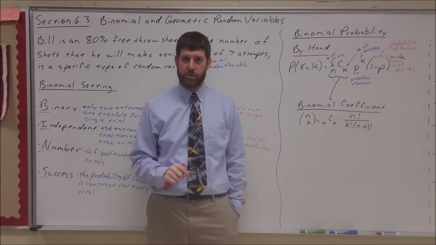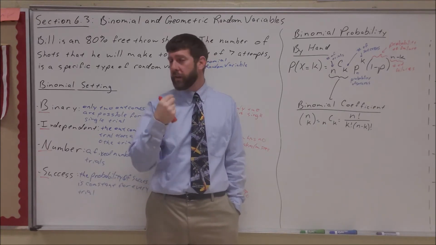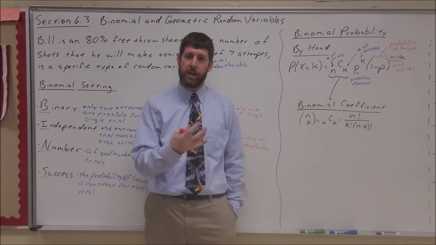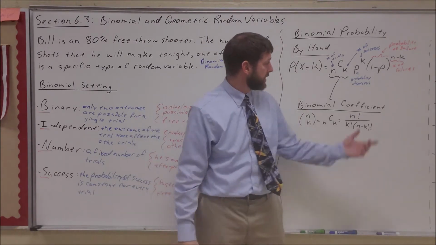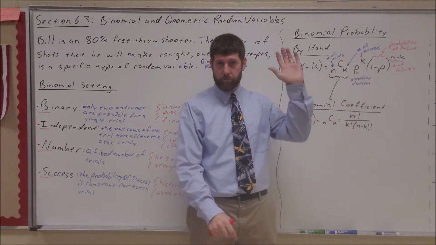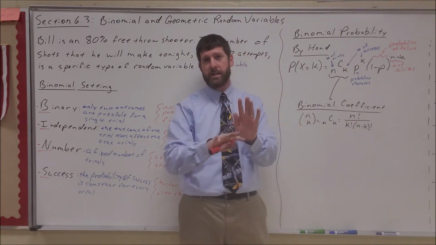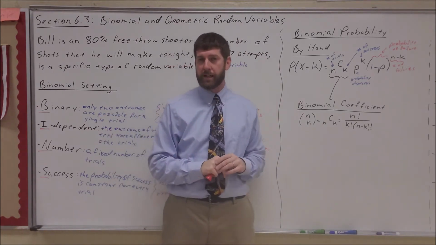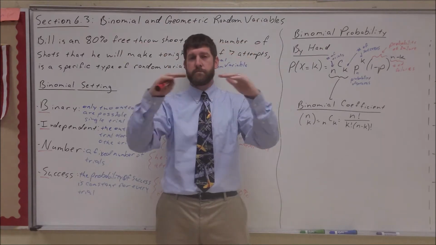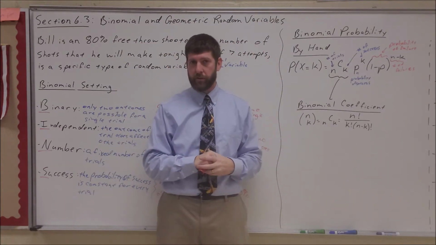What was the word I was using to connect each of those options? Or. And we know that or tells us to do what with probability? We add. So realistically I would take my 2 successes times my 5 failures, rearrange them all the different ways I could, and add all of those products of 7 trials together.